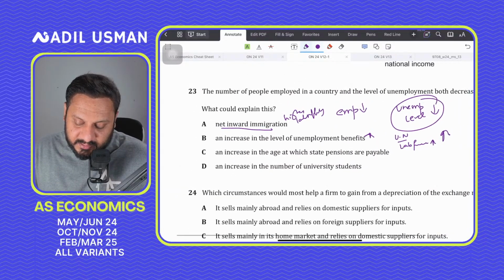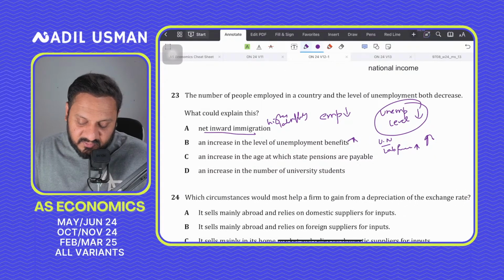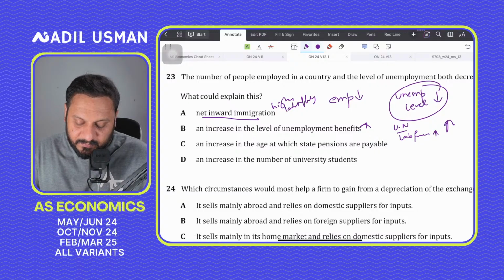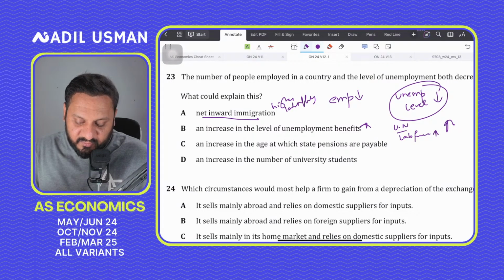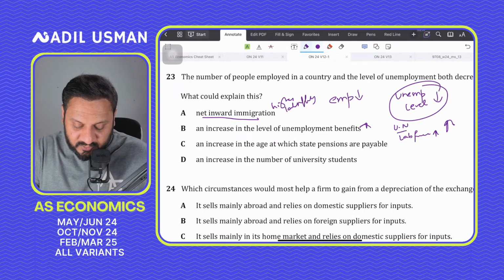And again, this statement doesn't really have to do with the answer. This is just a general statement made that an increase in the age at which the state pensions are payable. So it really won't have an impact on the fact that employment is falling and unemployment level is going down. But something in the economy is changing. That is option D. And increase the number of university students.